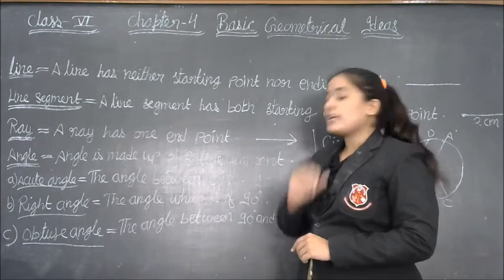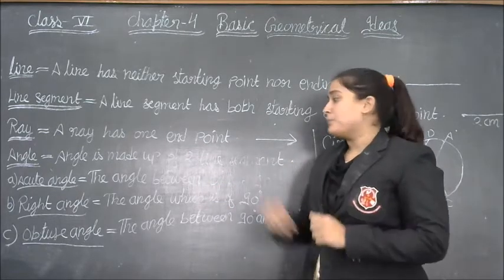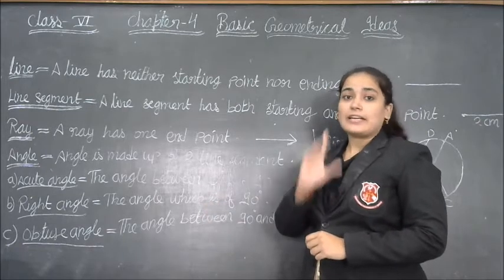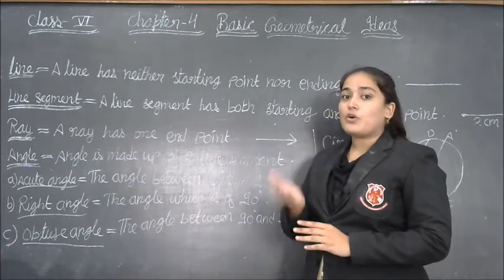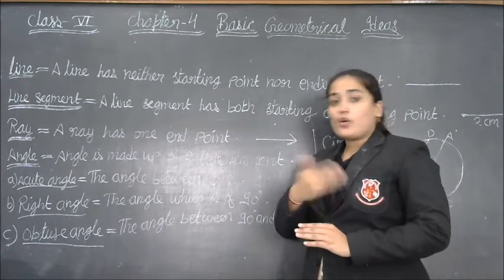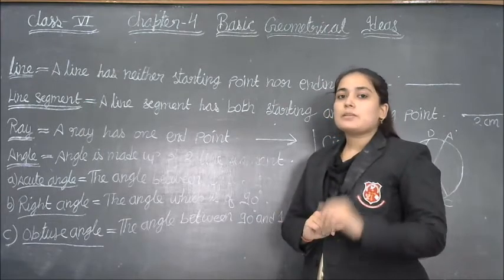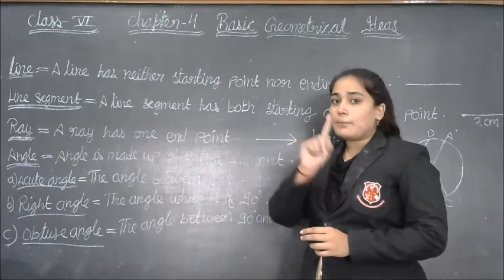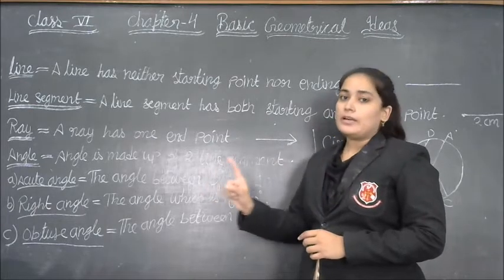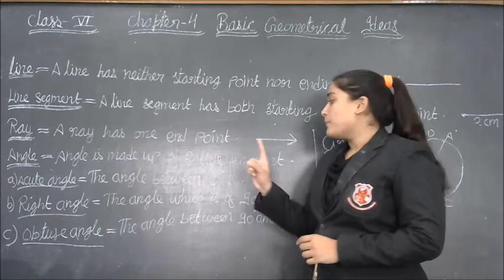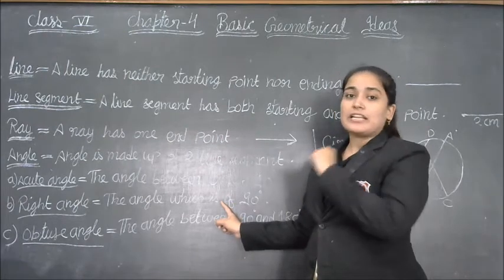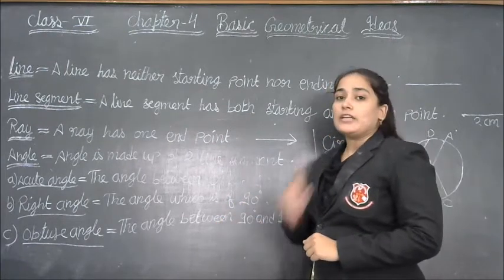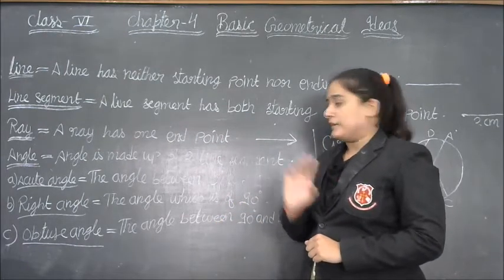Next, second type of angle is right angle. Right angle has the exact measurement, means it cannot be less than 90, it cannot be more than 90. Suppose 1 degree more, 90 to 91, but 91 is also not a right angle. Why? Because right angle has the exact measurement, means it has only 90 degree measurement.